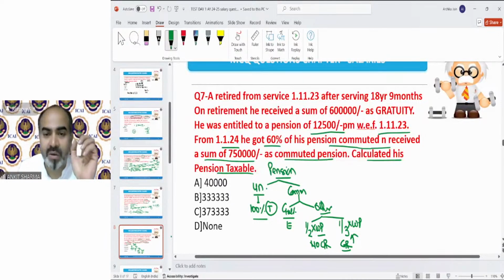It will not solve like this. What is the taxable value of pension? It will not solve directly. We have to solve it one by one.